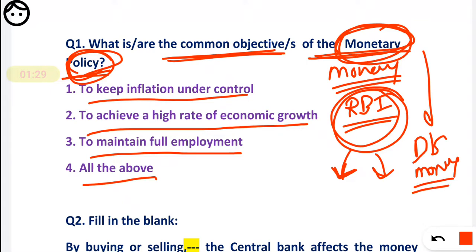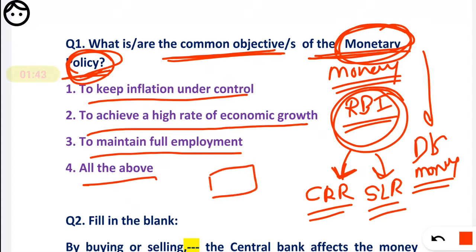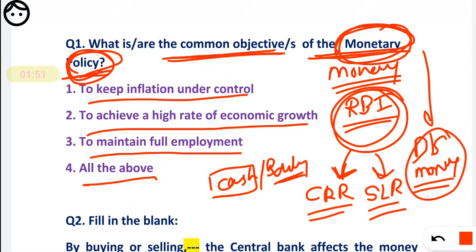How does RBI control it? We know the CRR, we know the SLR, right? Through these tools RBI can control cash in the economy, or we can say cash with the banks. That is basically the demand and supply of money. So RBI controls money in the market. That's why it is called monetary policy.